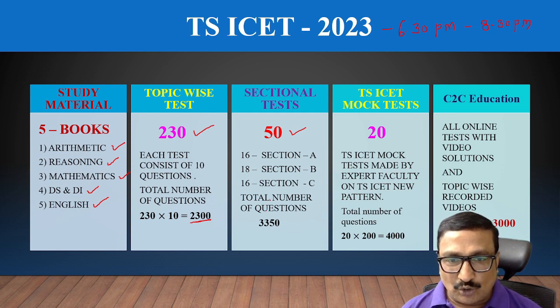From this you get 3350 questions. By practicing these sectional tests, you can improve your strong areas as well as balance your weak areas to get a maximum score out of 200 marks.